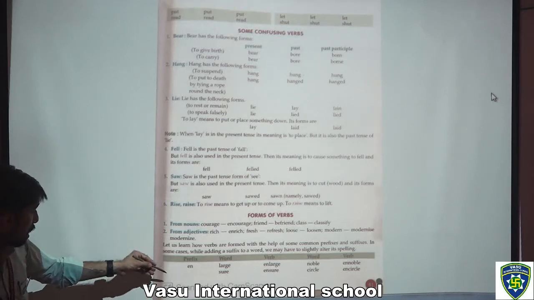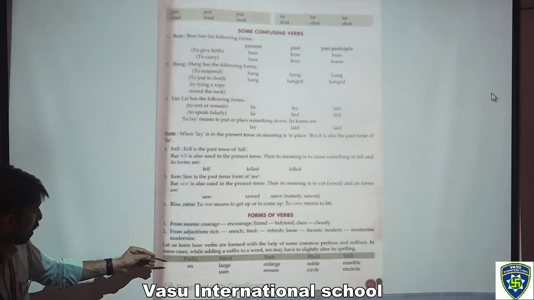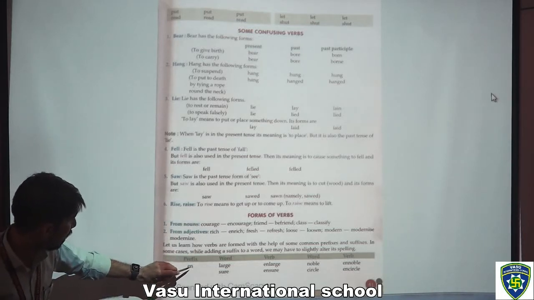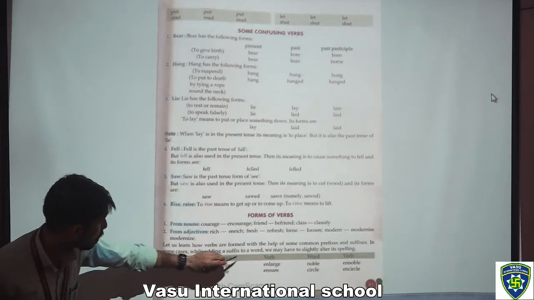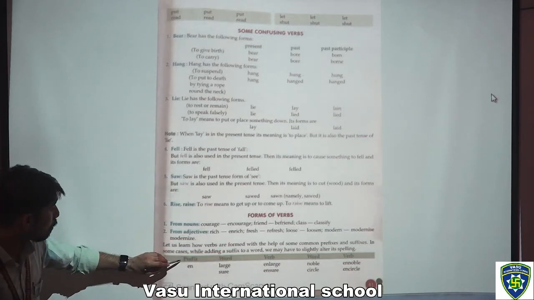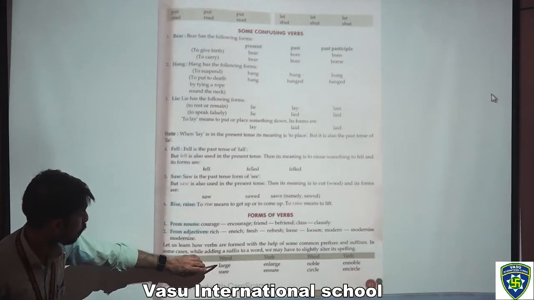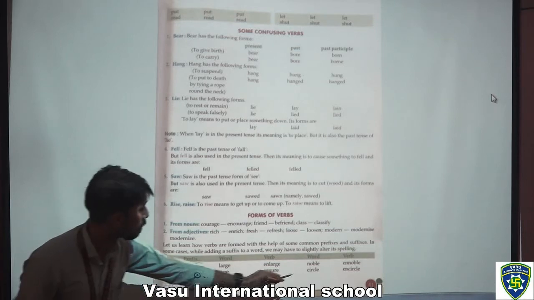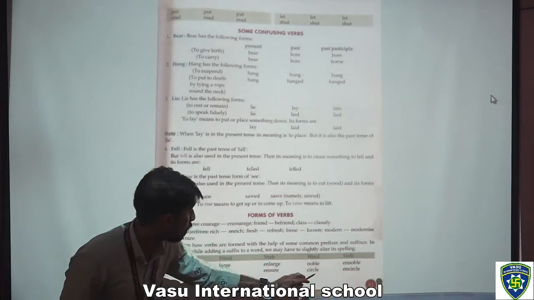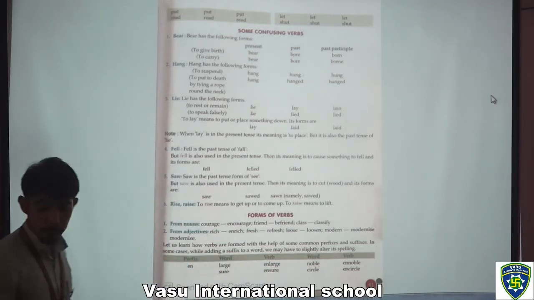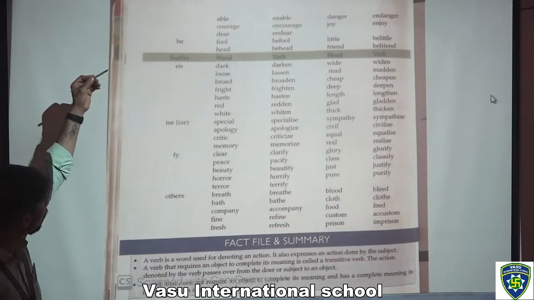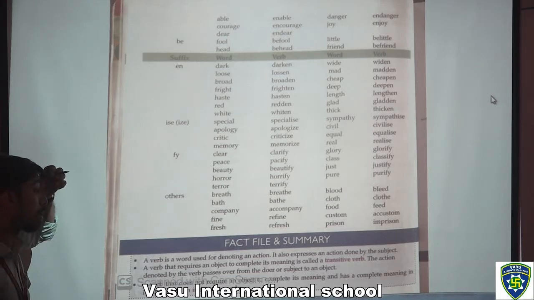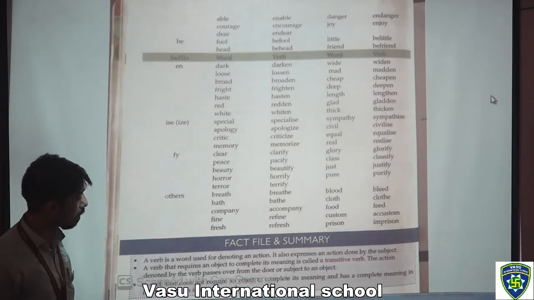And after that we have this table, where for a prefix we can add a word. In the prefix we have en. These are the words, these are the verbs. If we add en to the word large, it becomes enlarge. Sure and ensure. Noble and ennoble. Circle and encircle. Moving to the next page. Like this we have word, prefix and suffix. These words also you have to write down as a table in your notebook. And at the last we have the fact file and summary.